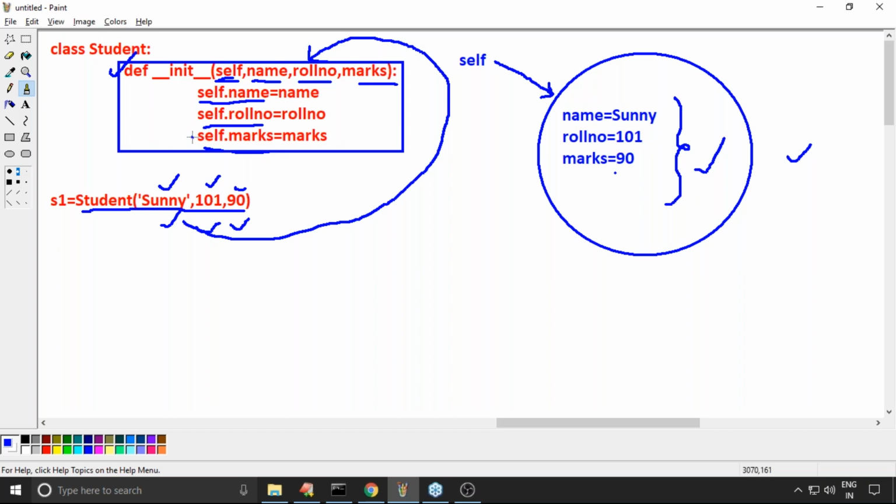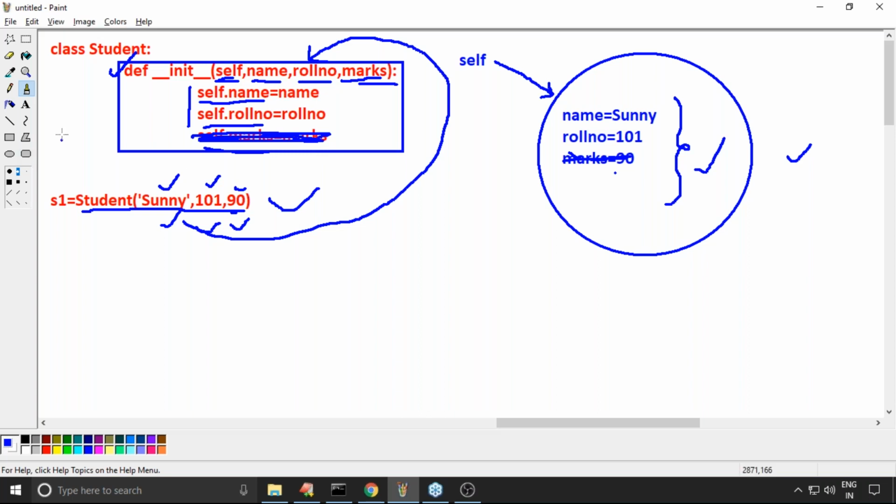Suppose I didn't take this line. Even then it is valid, no problem at all. But how many instance variables does my object contain? Even though you are passing 3 values, my object contains only 2 variables. Observe carefully. Even though you are passing 90, 90 is just a value of marks. It is just a variable, but by using self, you declare 2 variables. That's why our object can contain only 2 instance variables.